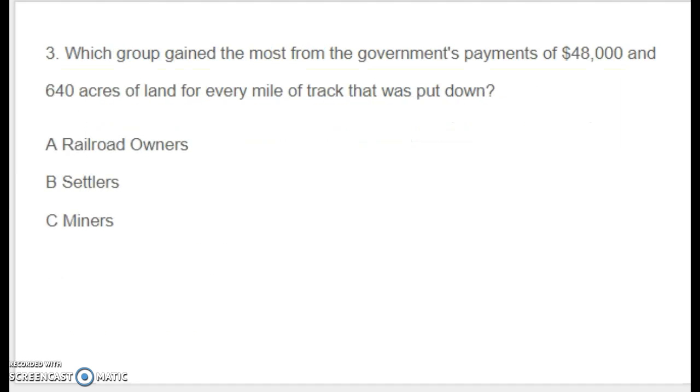Question 3. Which group gained the most from the government's payments of $48,000 and 640 acres of land for every mile of track that was put down? Was it A, railroad owners, B, settlers, or C, miners?